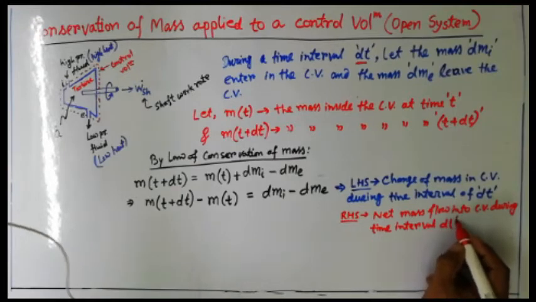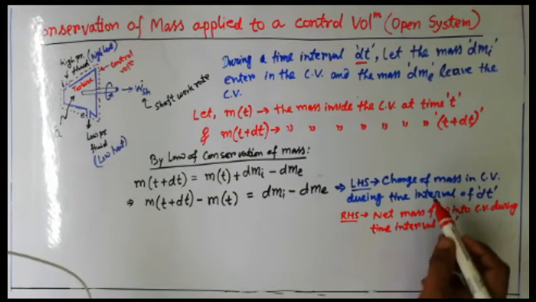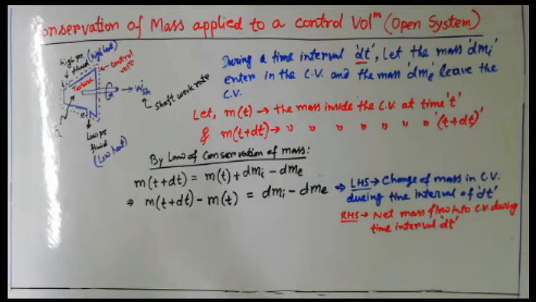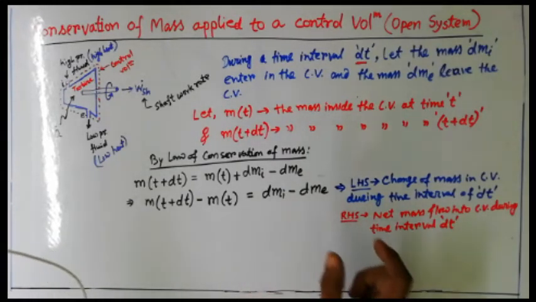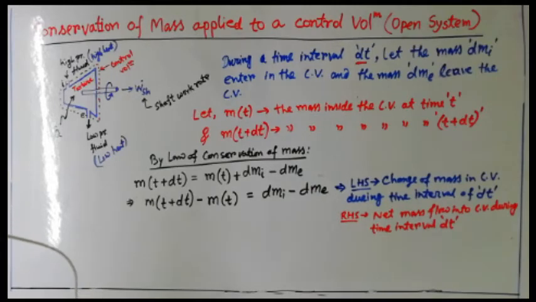Understood? Same kind of thing, just that one is a change of mass and this is a mass flow, because it is occurring with respect to some time span. Okay, mass flow inlet and mass flow exit.